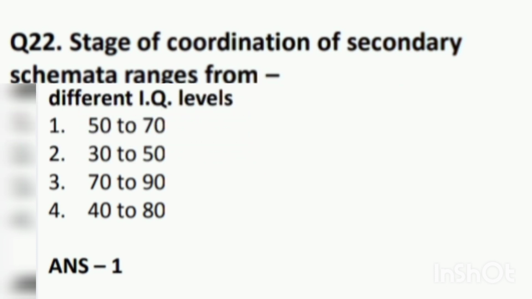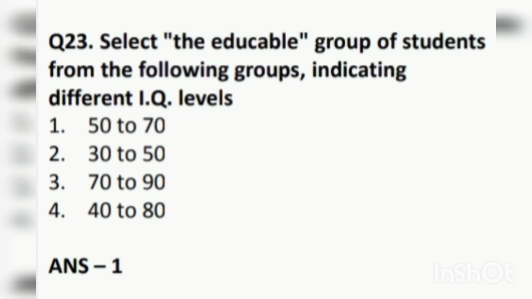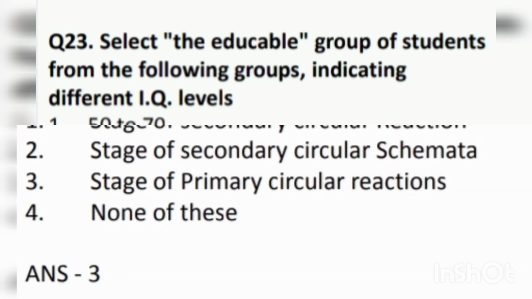Now next question. Select the educable group of students from the following groups indicating different IQ levels. First 50 to 70, second 30 to 50, third 70 to 90, fourth 40 to 80. Answer is first, which is 50 to 70. Okay students, learn this question very carefully.